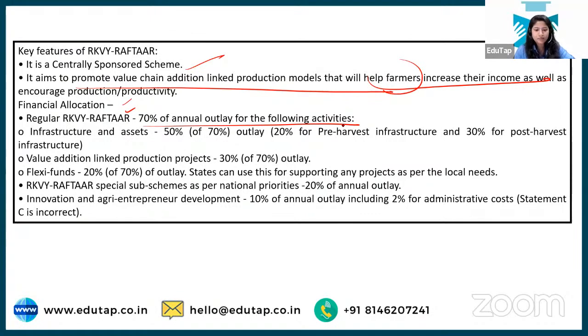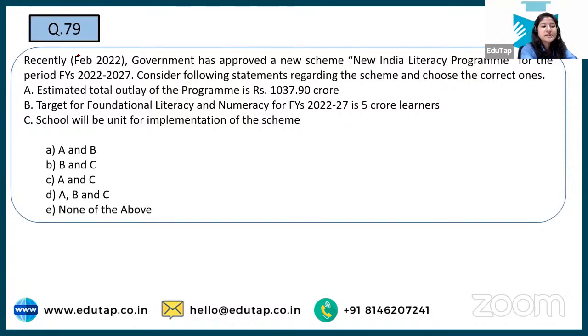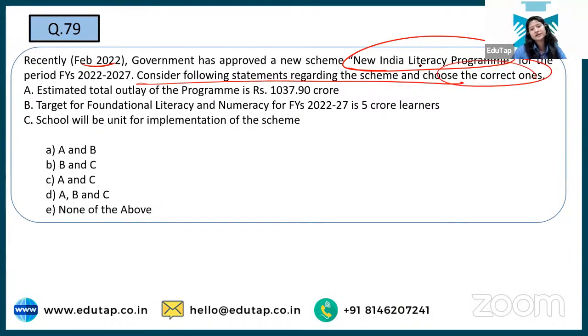Next, we are talking about something that happened recently in February 2022. What happened? The government did launch the New India Literacy Program. Now, do you need to read the rest of it? Do you have that much time in the examination? No, just directly come to the last statement. Consider the following statements and choose the correct one. It is related to the New India Literacy Program, and these are the following options, and you have to tell which of the following is the correct answer to this.